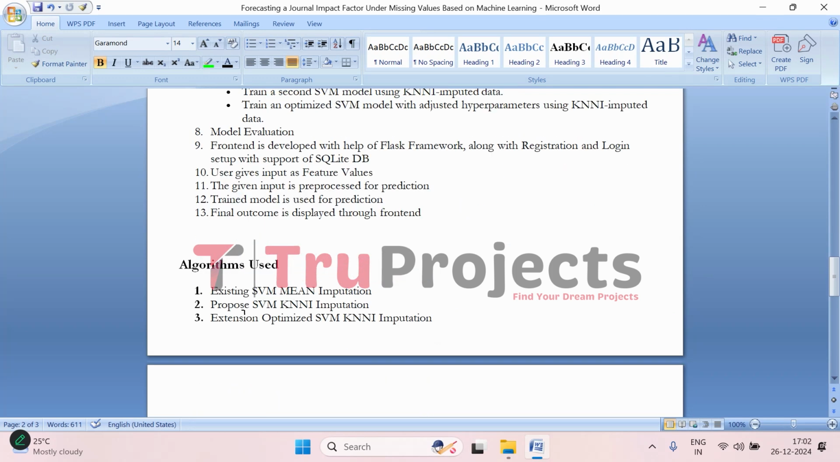Moving on to the algorithms used. So these are the algorithms used. First we have trained SVM with the mean imputed data and then we have trained SVM with the KNN imputed data, and we have optimized that SVM on the KNN imputed data. We have optimized the SVM model with the hyperparameters.